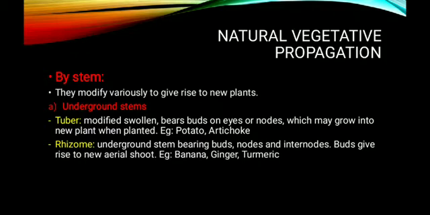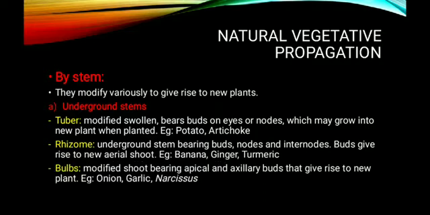The next one is a rhizome. Rhizome is also a modified underground stem, bearing buds, nodes and internodes, and these buds give rise to new aerial shoots. The best examples of rhizome as a vegetative propagule are banana, ginger, as well as turmeric plants.